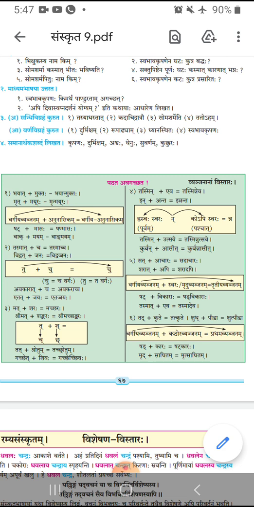Next example is Shat plus Masaha. In this example, at the end of the first word, Halanta Ta is there and it is followed by Ma, and Ma is Anunasik. So, Halanta Ta will be replaced by Anunasik of Ta Varga, and that will be Na, because Ta, Tha, Da, Dha, Na. So, Na is Anunasik. So, it will come in place of Ta and the answer will be